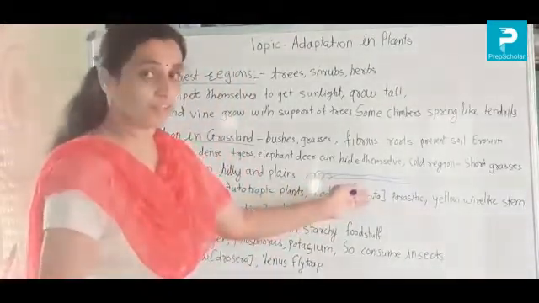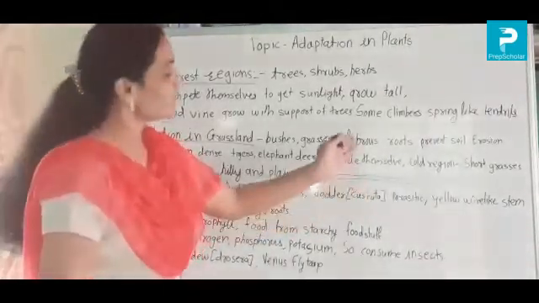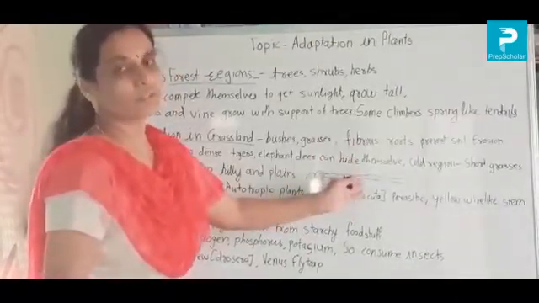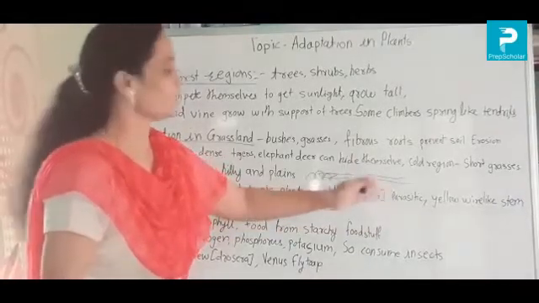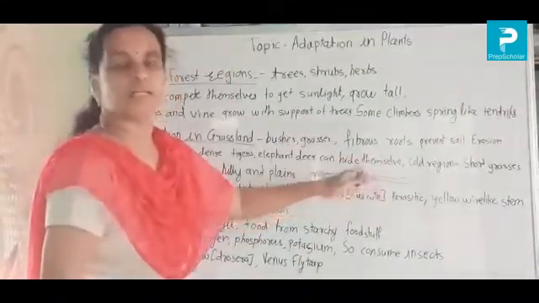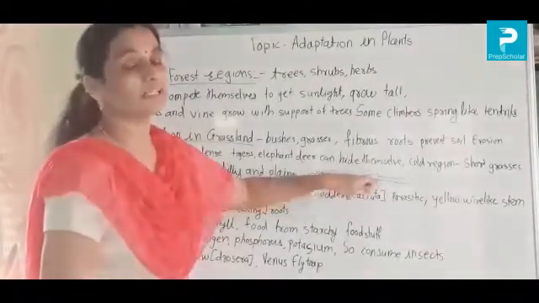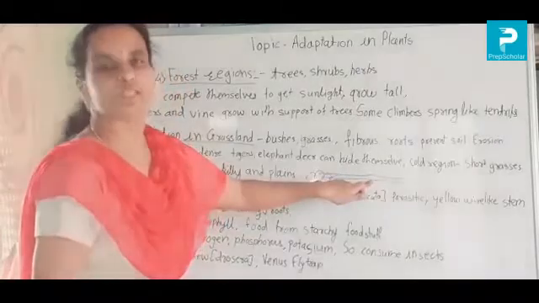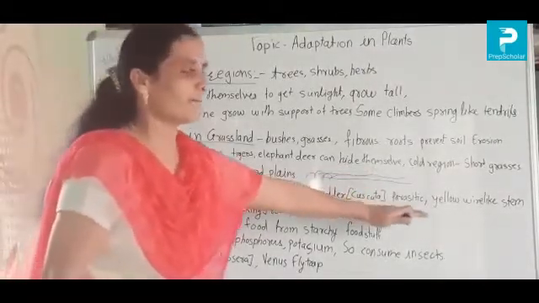Can it perform photosynthesis? No, it can't perform photosynthesis. That's why what is it doing? It penetrates its roots into the host plant. Host plant means the plant on whose body it is growing. In that plant, its roots penetrate till the vessels, where it gets the food, and from that it completes its need of food. That's why it is called parasitic.